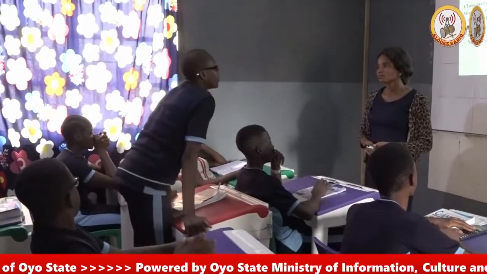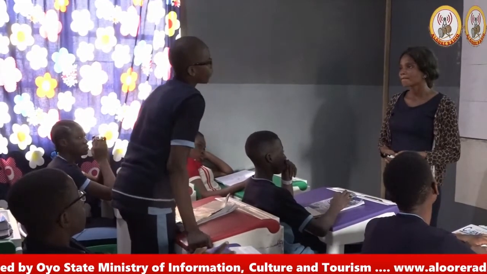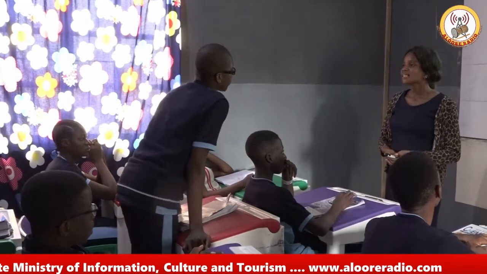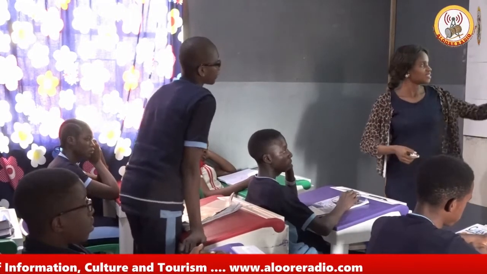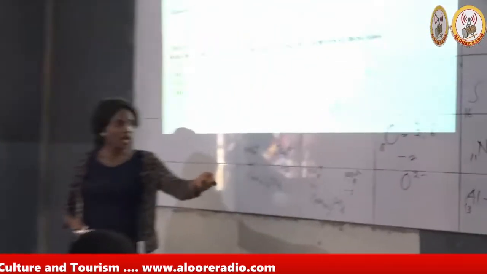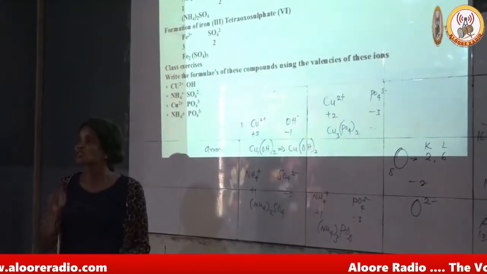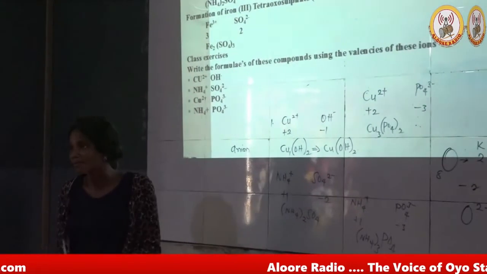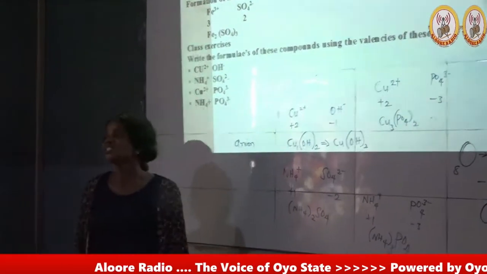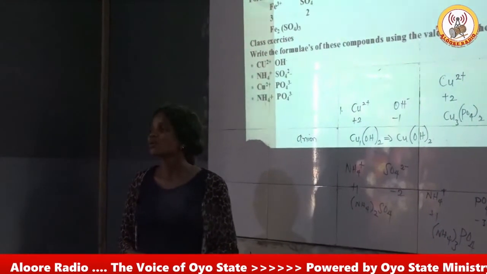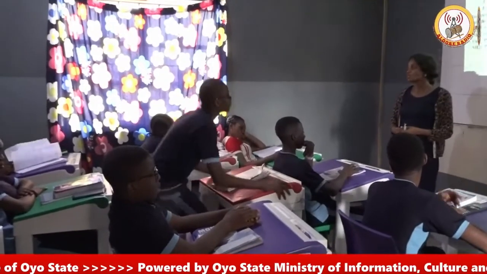Can we add any other elements to PO4? Can you add another element to PO4? Yes, that was what I did. I have an ion, I reacted it. I exchanged the valencies with my PO4 3-, because my PO4 3- is a radical. So I have an ion together with a radical, and by exchanging the valencies I form my compounds. Yes, it is possible for you to add other elements with your PO4 3-.